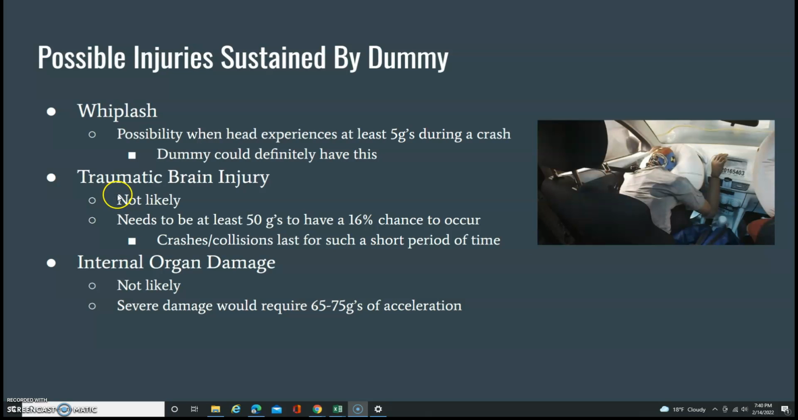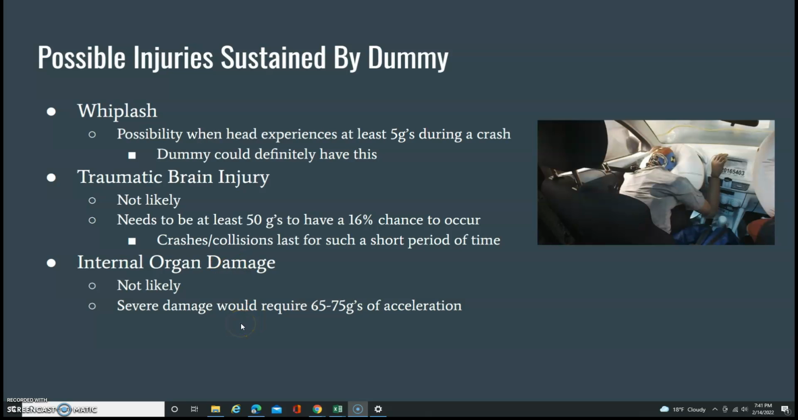Traumatic brain injury, on the other hand, is not likely. Using crash data from actual crashes, traumatic brain injury usually occurs when there's at least 50 Gs, and even so, there's only 16% of a chance for traumatic brain injury to occur during this type of accident. Crashes and collisions last for such a short period of time, there needs to be a lot of acceleration exerted for your body to get hurt.